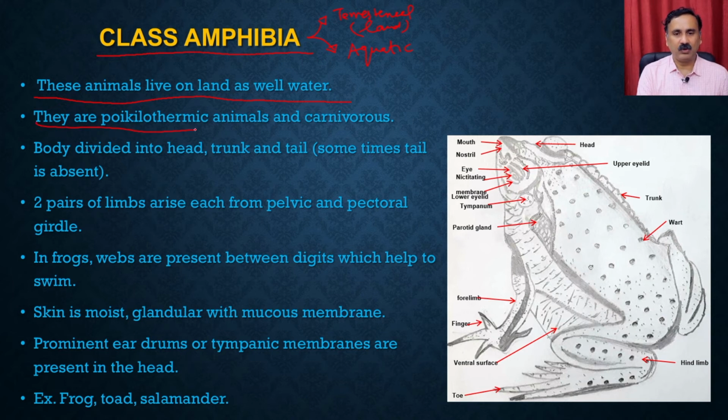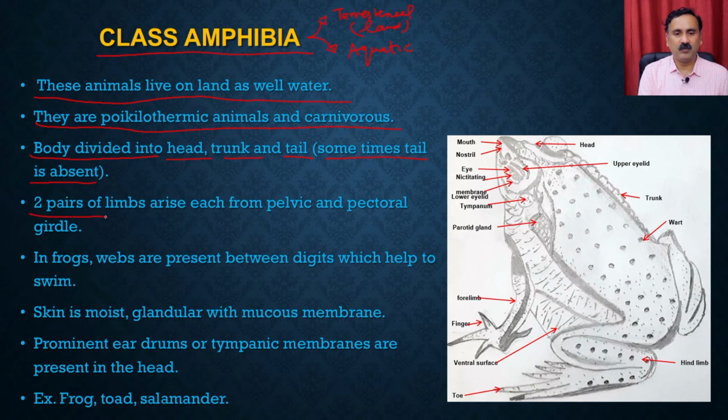They are poikilothermic animals and they are carnivorous. The body is divided into the head, trunk, and the tail. So what you see here is the head, this is the trunk, and this is the tail. At the back side you have a tail. In some cases the tail is absent, right?